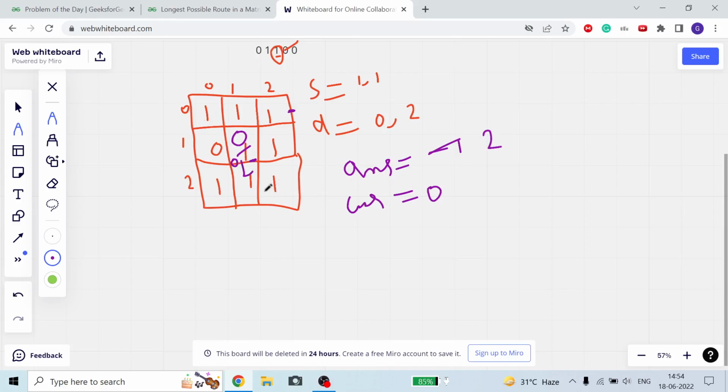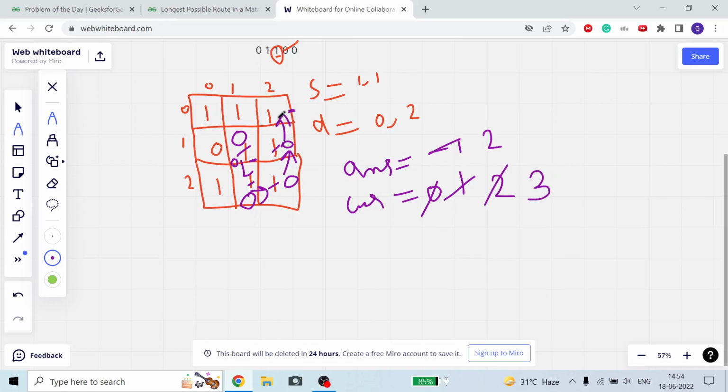We go here, make it 0, which means we already visited here. Make current 1. From here if we go here, we cannot go upside, we cannot go downside. If we go here to the left, then no use, because we just moved one path, and from this two we cannot move further. So we will not take a move this side. In the answer we would take it, but here it is of no use, that's why I am not telling you. So from here you come here, make it 0, increase your current to 2. Now from here you can take just one path, that is this, make it 0, meaning we have already visited this path, current increases to 3.